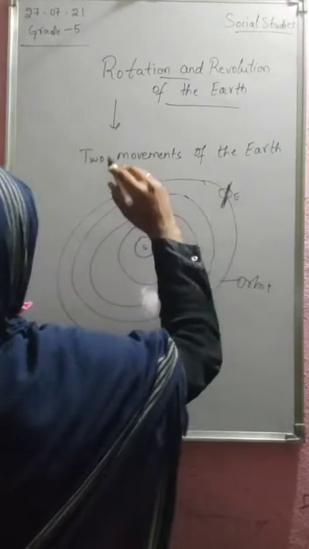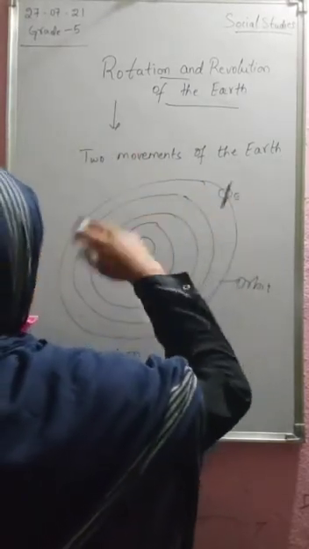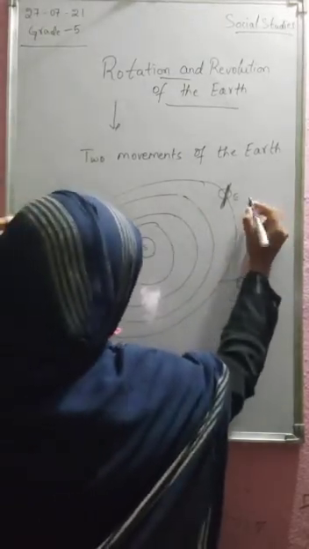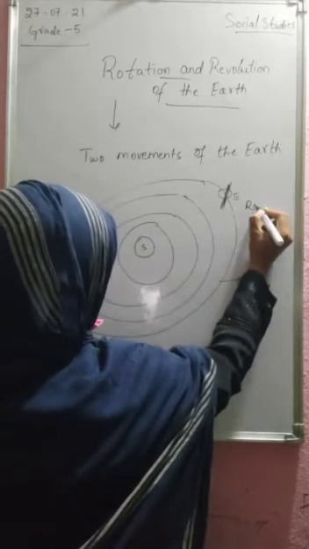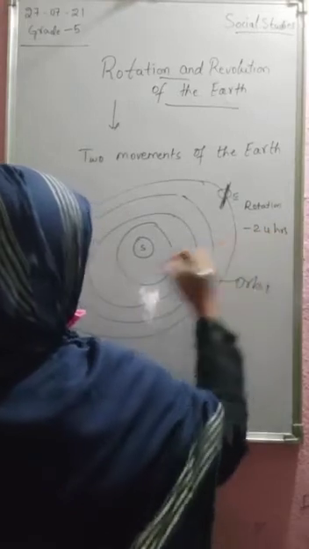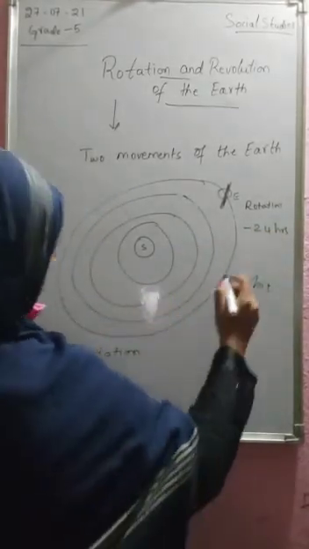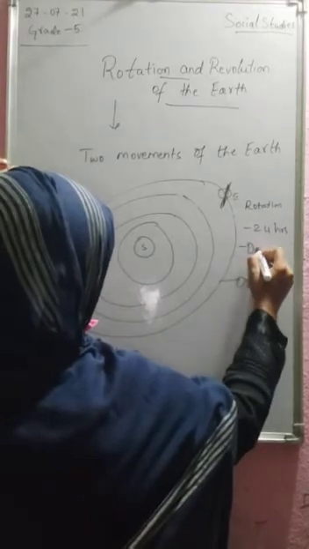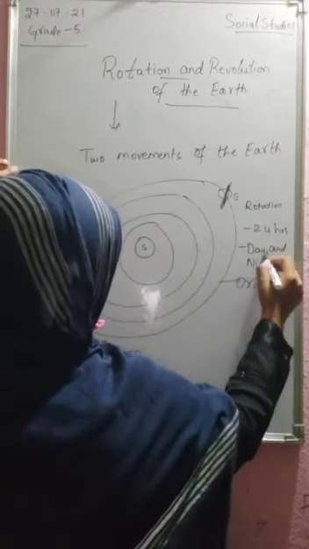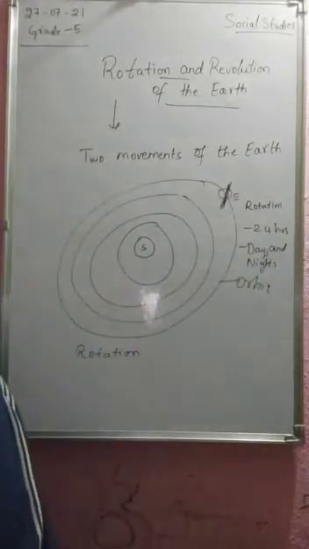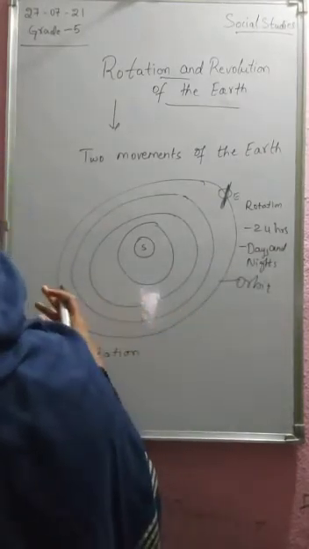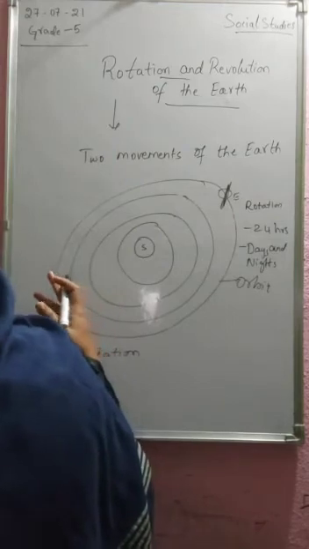The motion of the Earth on its axis is called rotation, and it takes 24 hours, which means one day and night. So how are day and night formed?